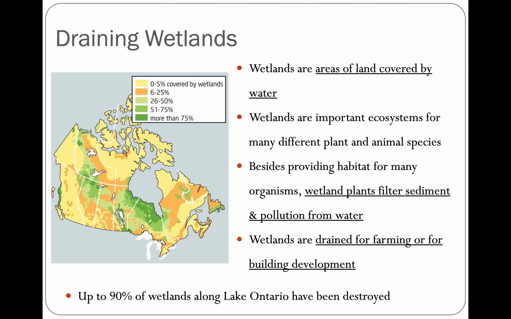All right, draining wetlands is another thing that can threaten biodiversity. So wetlands are areas of land covered by water. Coots Paradise is a wetland that's probably closest to us right now. Wetlands are important ecosystems for many different plant and animal species. Besides providing habitat for many organisms, wetland plants filter sediment and pollution from water. It's a big one right there. Wetlands are drained for farming or for building development. Up to 90% of wetlands along Lake Ontario have been destroyed. So that's a huge number, right?